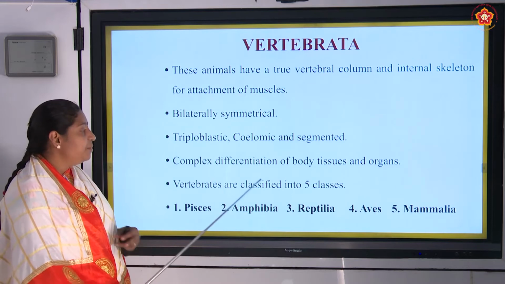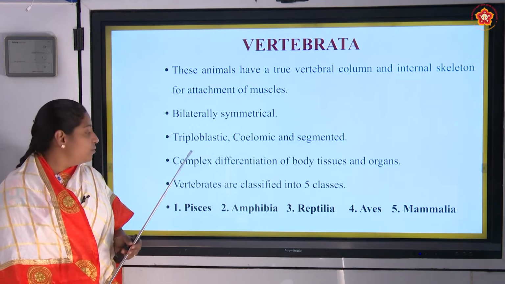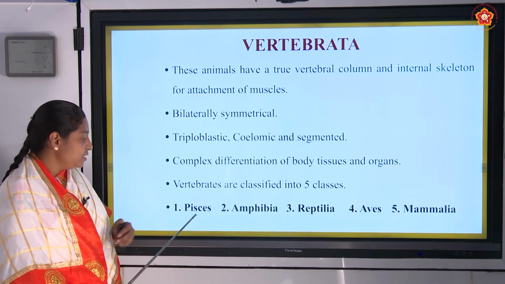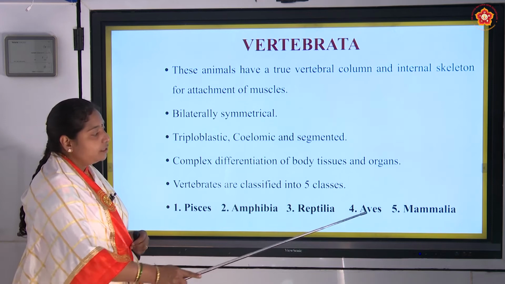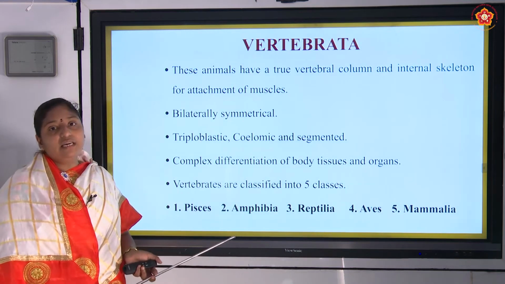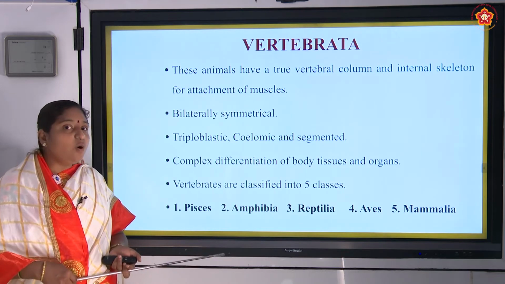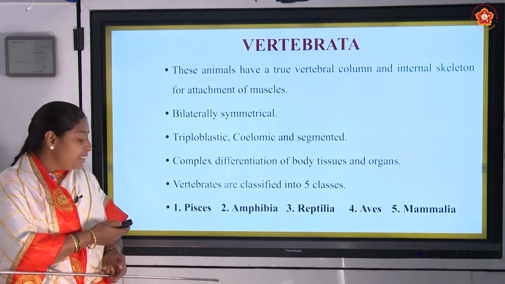And here vertebrates are again classified into 5 classes. What are those 5 classes? First is Pisces, then Amphibia, Reptilia, Aves and Mammalia. And we have to study one after the other of all these classes. Now we will start with Pisces.